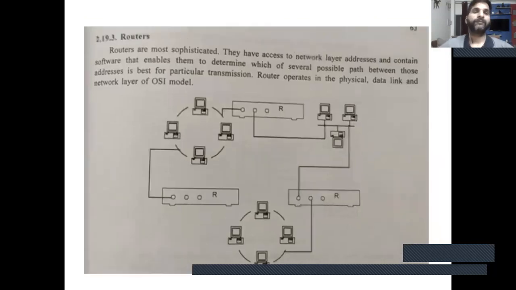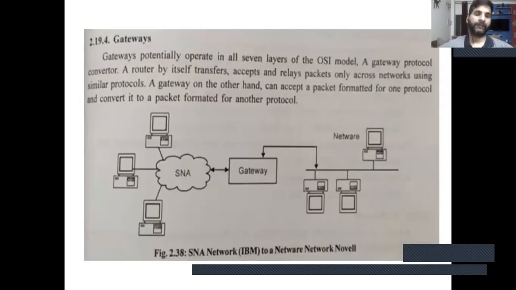Now the next interconnecting device is a gateway. A gateway protocol potentially operates in all seven layers of the OSI model. A gateway works as a converter, and gateways are connected to different types of networks. Suppose this side of the LAN is created by SNA, a different type of network, and this other LAN is generated by another network. Both are different LANs.